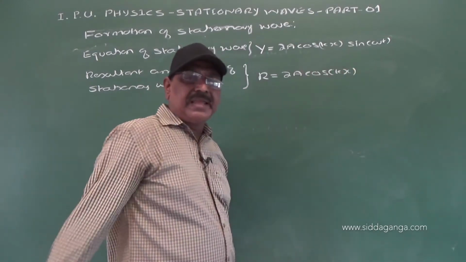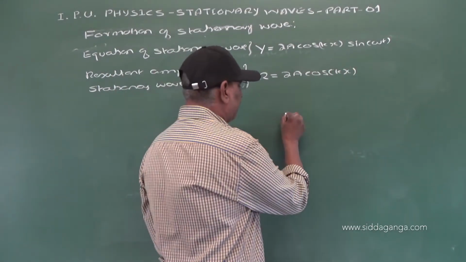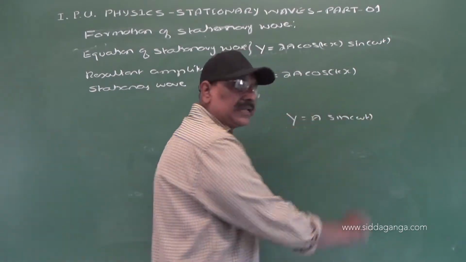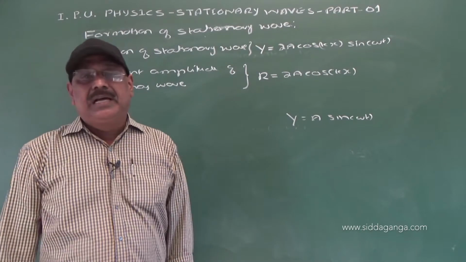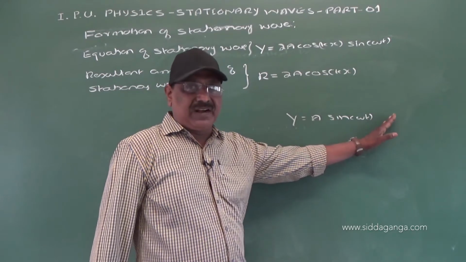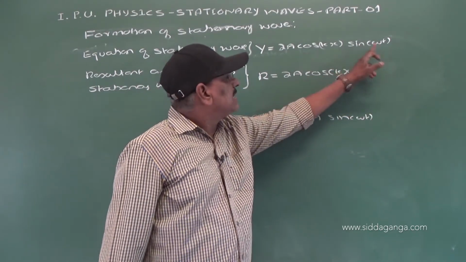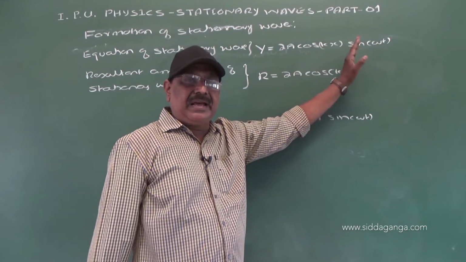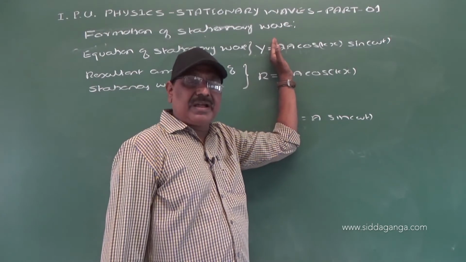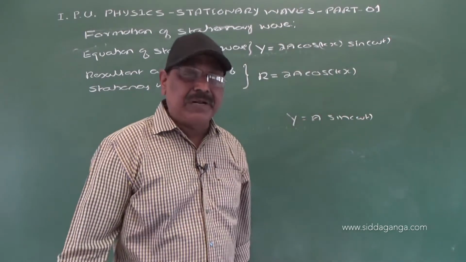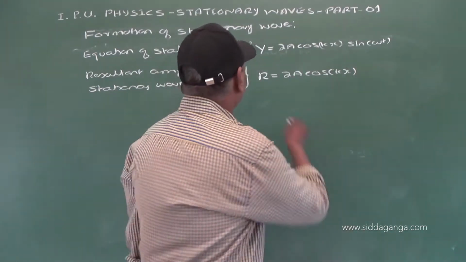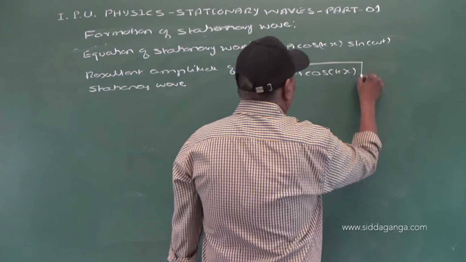It is because any wave equation is of the form y is equal to a sin omega t. A wave equation is the product of amplitude and a sine function. So here there is a sine function, sin omega t, and every term on the right hand side except sin omega t represents the amplitude, right?